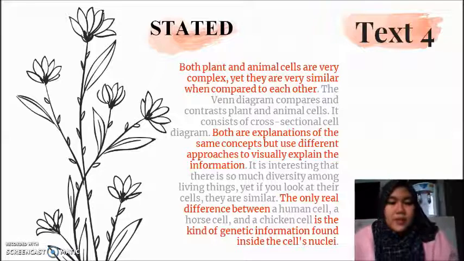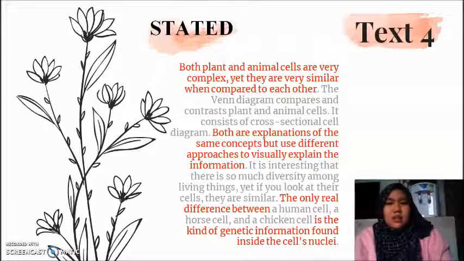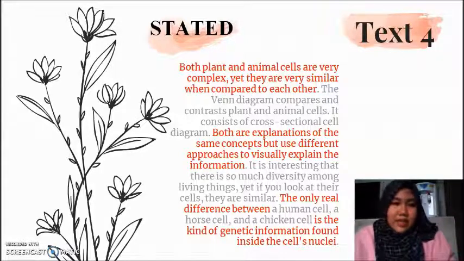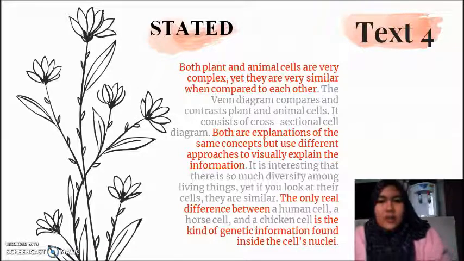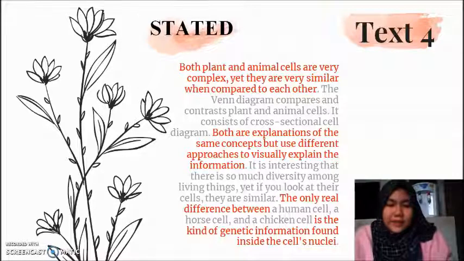So, from the topic, we can conclude that the main idea is animal and plant cells are very diverse, but if we look deeper, they have some differences. The differences are the kind of genetic information found inside the cell's nuclei, or the cell walls, or maybe the organelles. So that is the main idea.